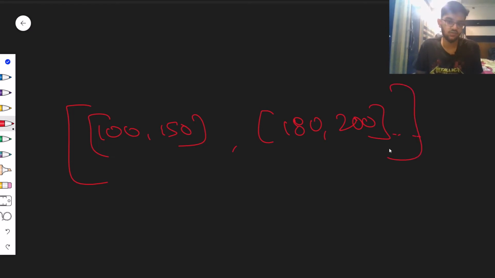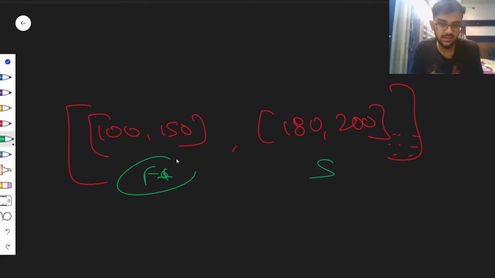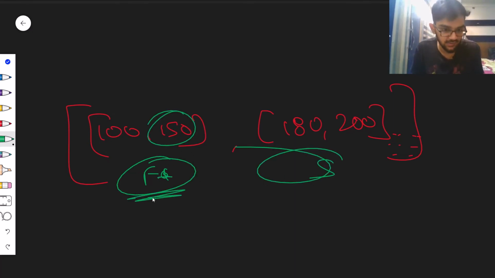So after the flattening operation, for example, 100 till 150 is one information, and for example 180 till maybe 200 is the next information, and so on it's going on, right? So what I'll be comparing, how to determine what's the gap between two meetings. This is the first meeting, this is the second meeting. So I'll take the end time of the first meeting and the start time of the second meeting and check the gap.